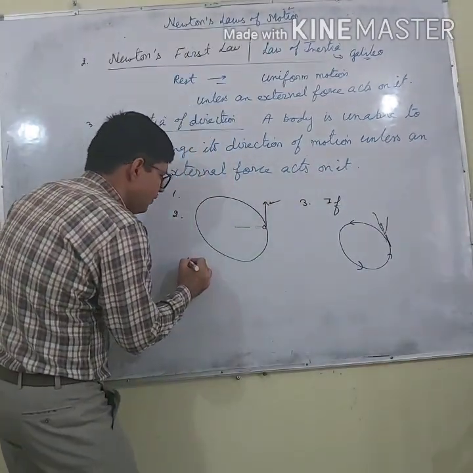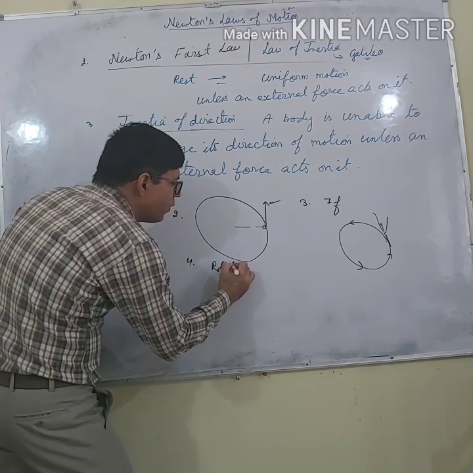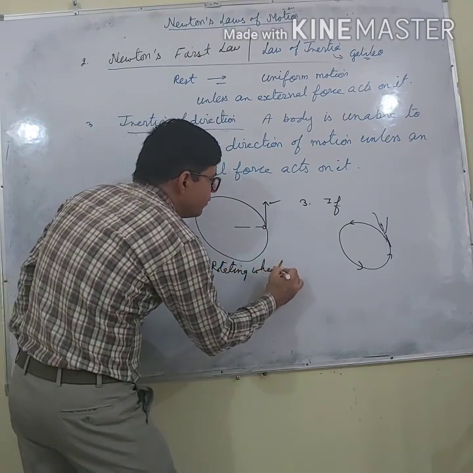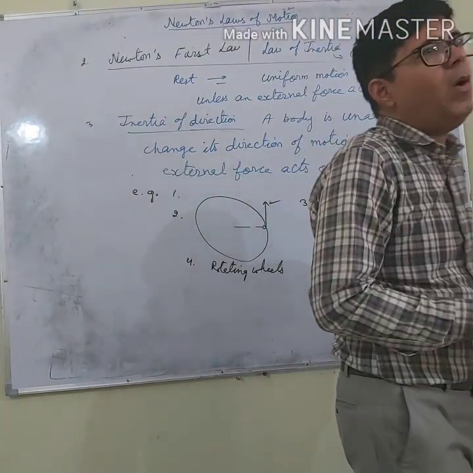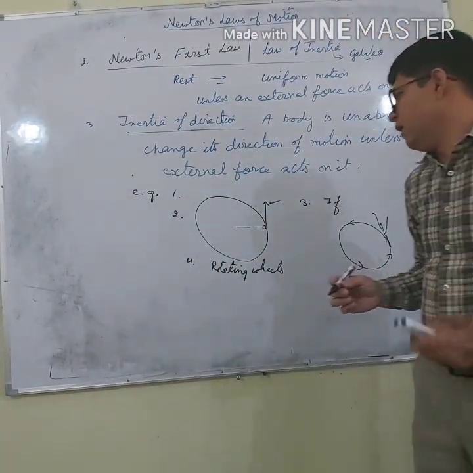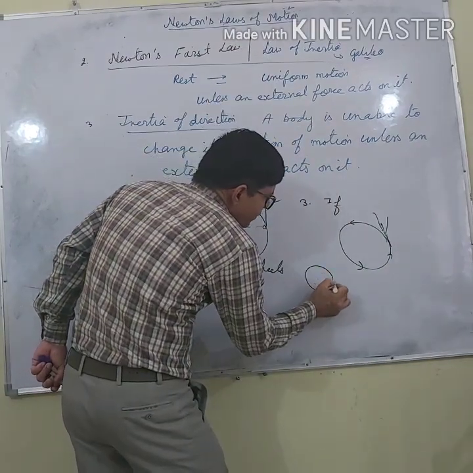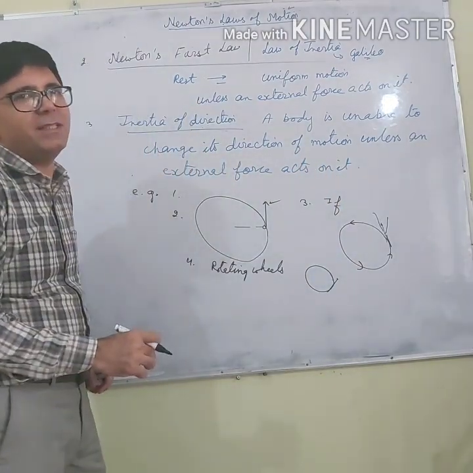Fourth point: you have seen that on the rotating wheels of a vehicle, the mud flies tangentially. Why does the mud fly tangentially?